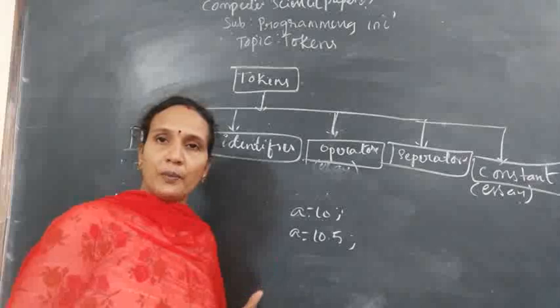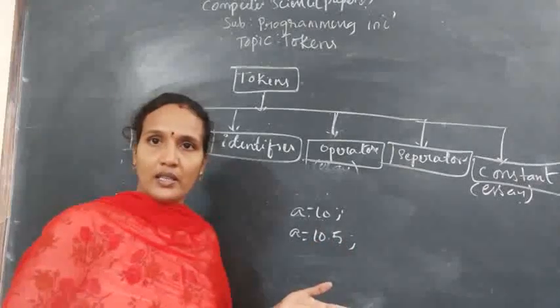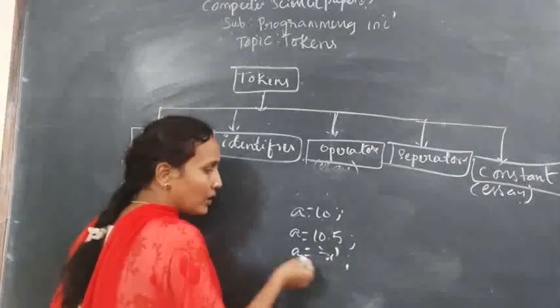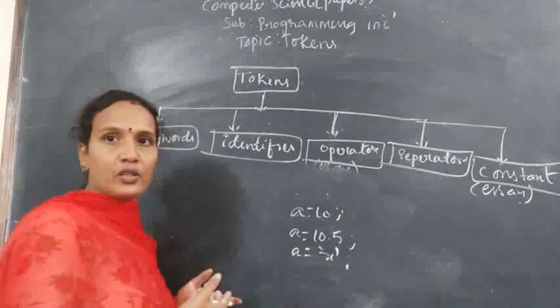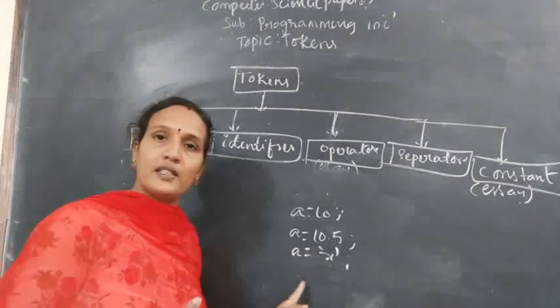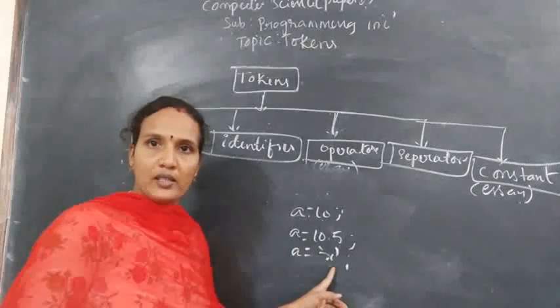In this variable, what type of value are you storing? Float. Okay, so such constants are called real constants. If you are storing a equals to x, in this variable, what value are you storing? It is a constant only, but what type of constant is it? It's a character you are storing. A equals to x is a character constant.